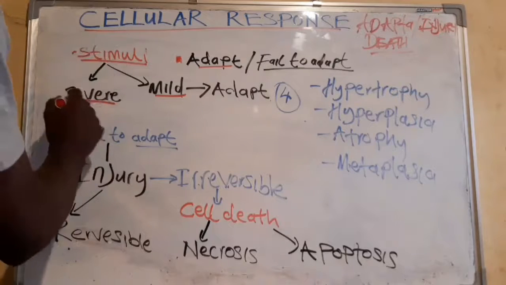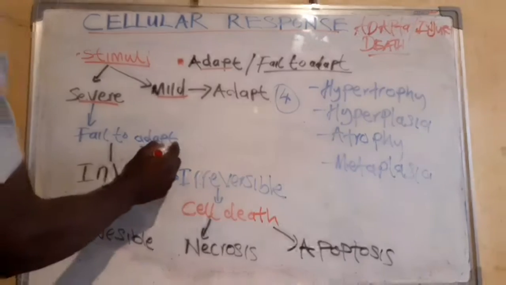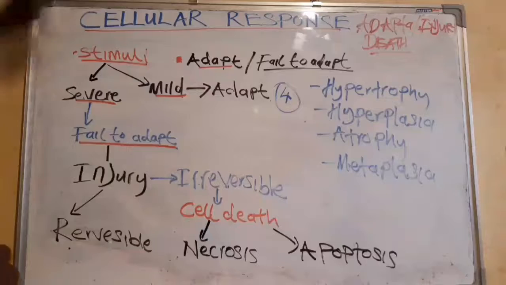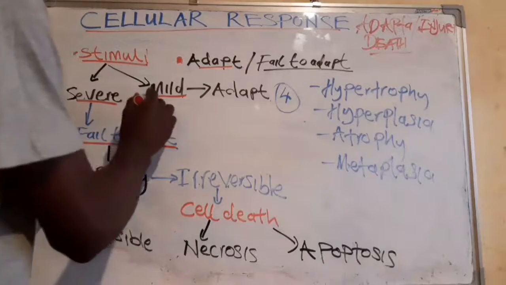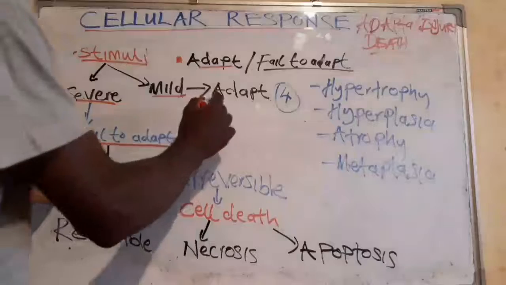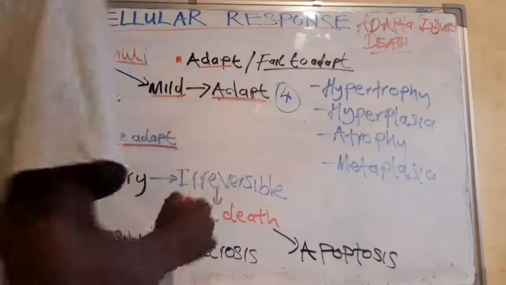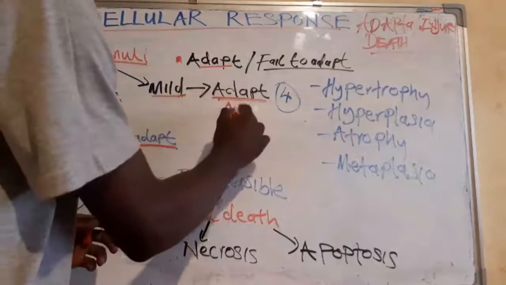When the stimulus is severe, the cell can fail to adapt. But when the stimulus is mild, the cell can adapt.